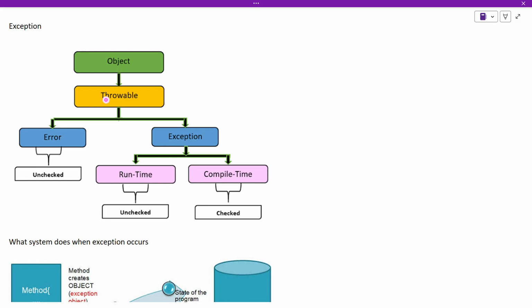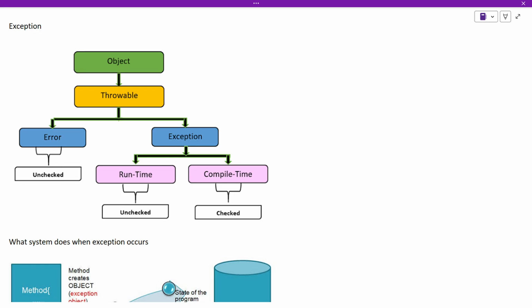To understand exceptions, let's see how they are defined in Java. In Java, we have the Object class at the topmost hierarchy, and from the Object class, a class called Throwable is inherited. Throwable defines any object which can be thrown by the program.